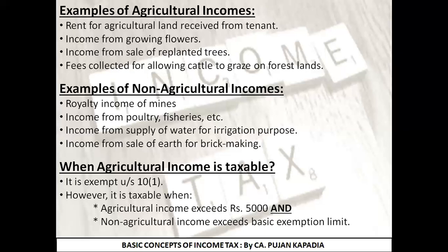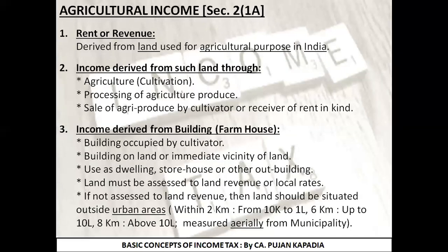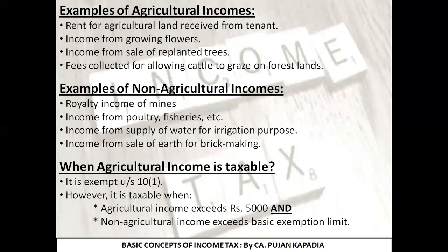If a short note comes for 4 marks, like write a short note on agricultural income, what you are supposed to do is, first of all, explain all these 3 points in detail. Then you write examples, and at the end you state how it is going to be taxable. I hope this topic is clear. I'm again reiterating the same thing: do see the last year question papers. You will come to know how important this topic is for your examination.